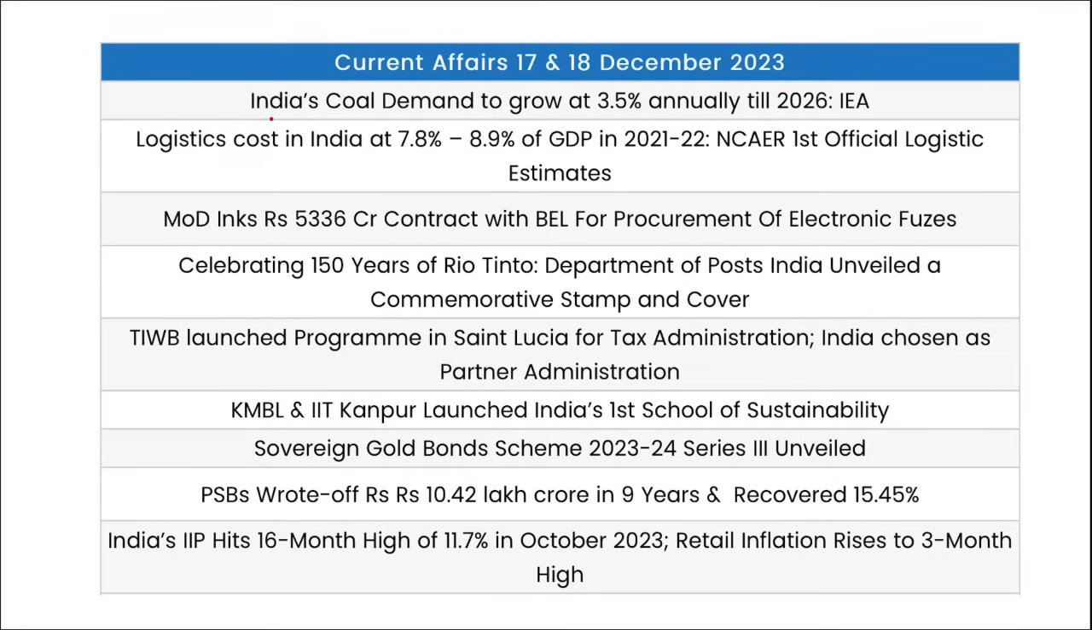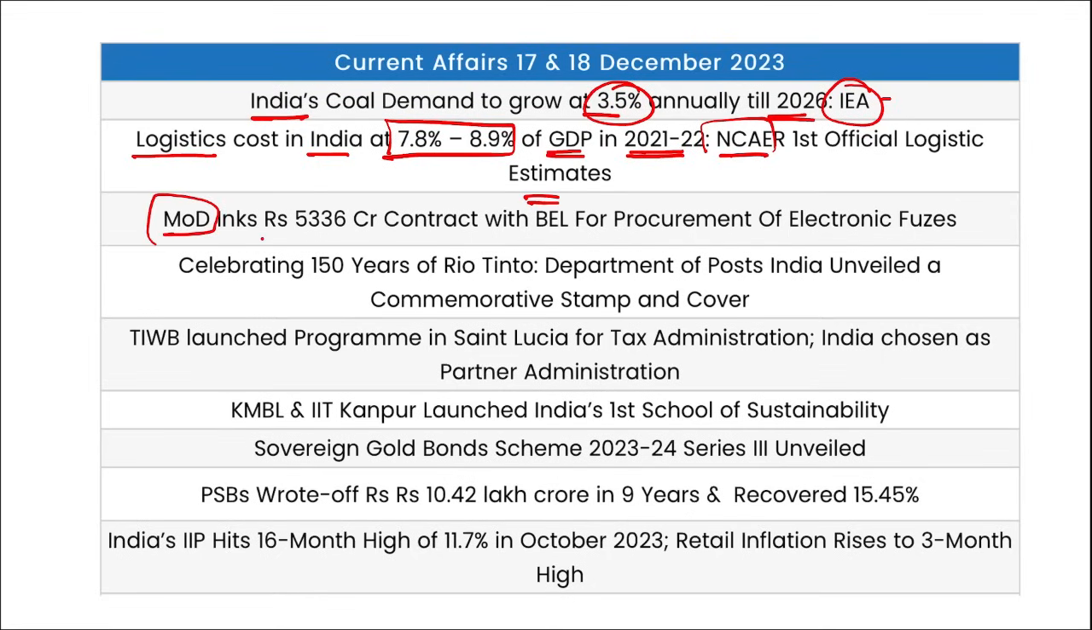Now let's go for a quick one-liner revision. India's coal demand to grow at 3.5% annually till 2026 as per the data released by IEA. Logistic cost in India at between 7.8 to 8.9% of GDP in 21-22 as per NCAER's first official logistic estimate. Ministry of Defence has signed a contract worth 5,336 crore rupees with Bharat Electronics Limited for procurement of electronic fuses. Then, celebrating 150 years of Rio Tinto, the Department of Post has recently released a commemorative stamp